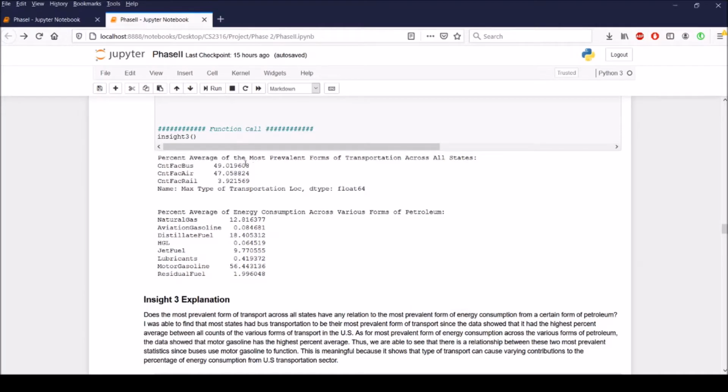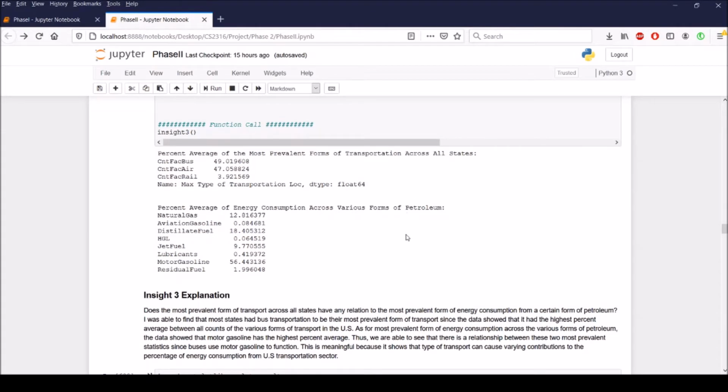And for my max in this category, it was the bus transport, and for my max in this category, it was the motor gasoline. And this is in line with each other because buses use motor gasoline to function, and that's meaningful because it just shows that the type of transport can cause varying contributions to the percentage of energy consumption from the U.S. transportation sector.